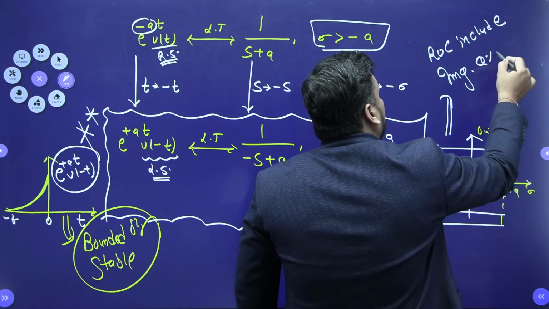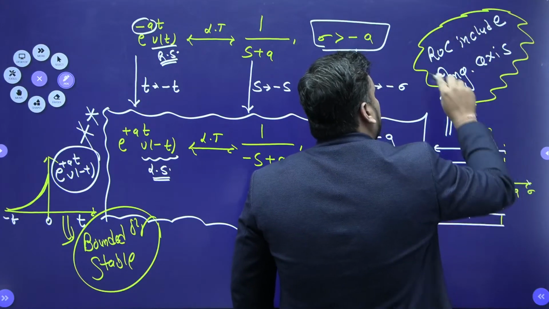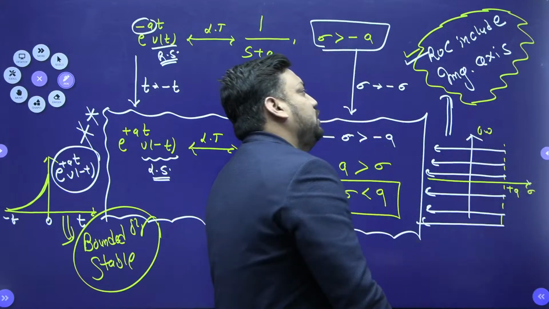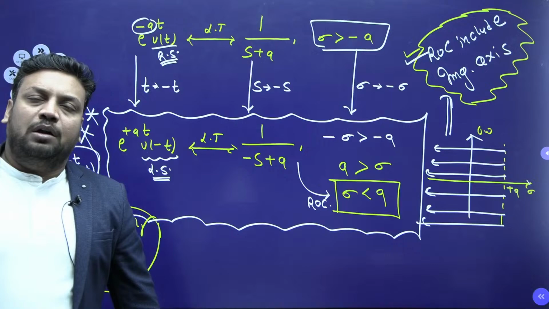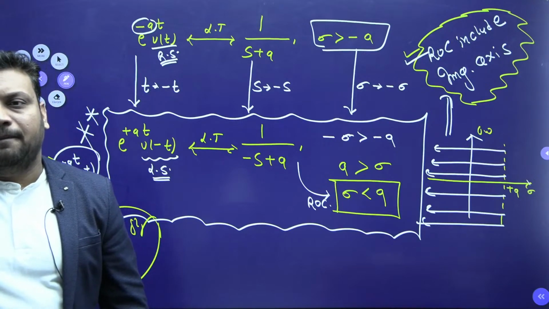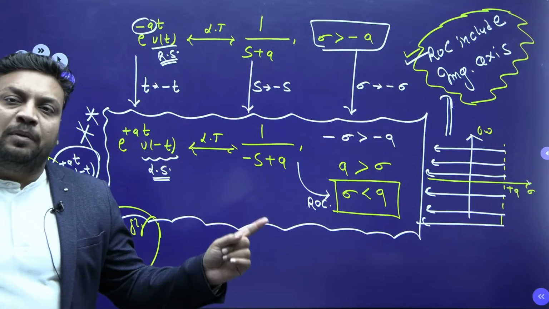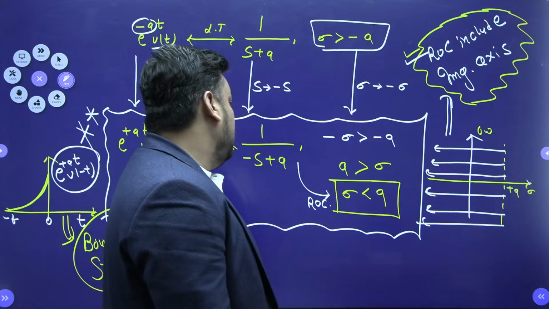Is this crystal clear to you, beta? ROC includes the imaginary axis, and it also satisfies our property for stability: ROC must include the imaginary axis.